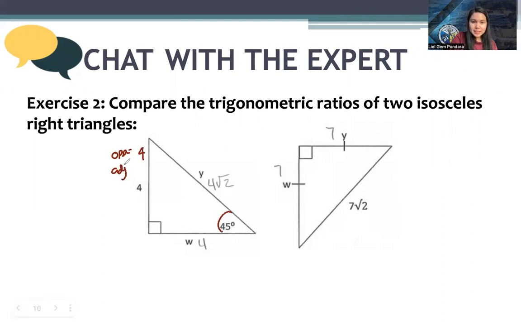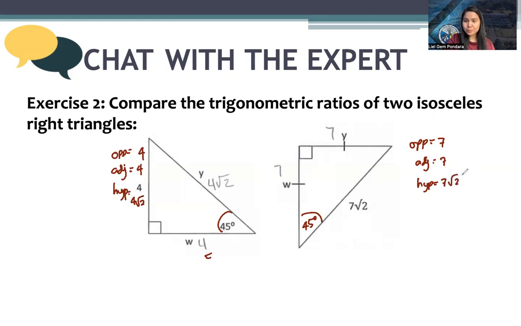The adjacent is also 4, while the hypotenuse is 4 square root of 2. In the other triangle, still 45, the opposite is 7. The adjacent is 7, while the hypotenuse is 7 square root of 2.